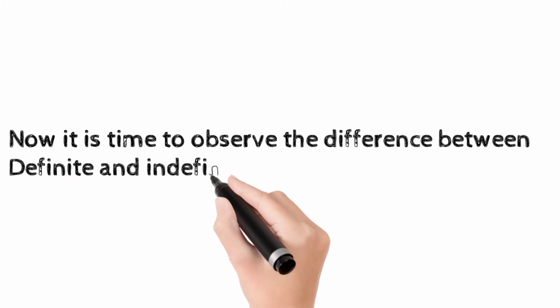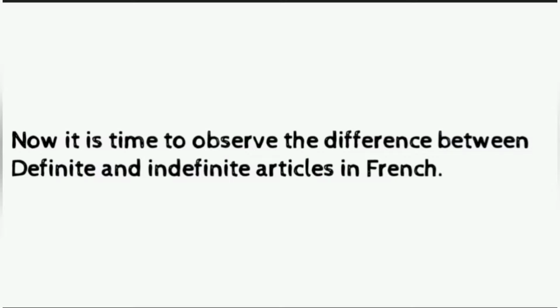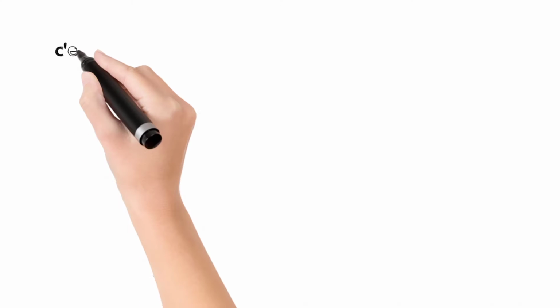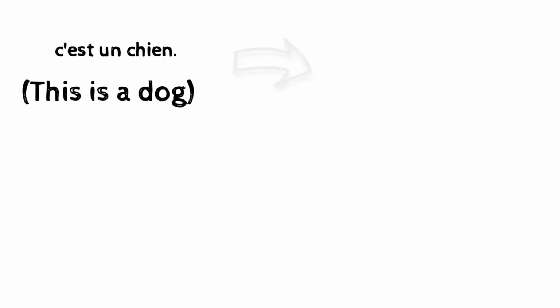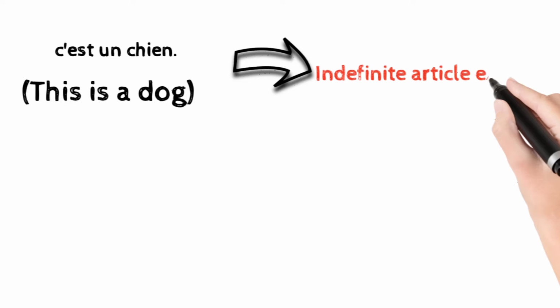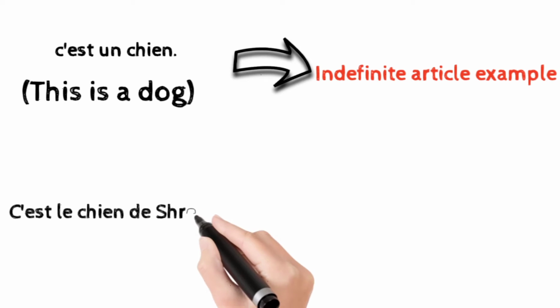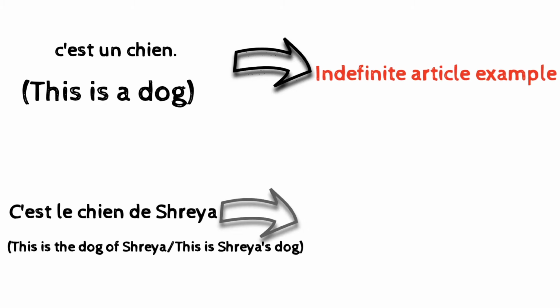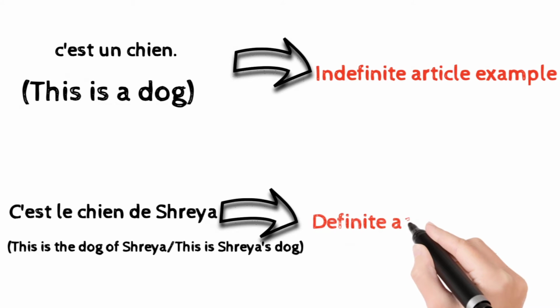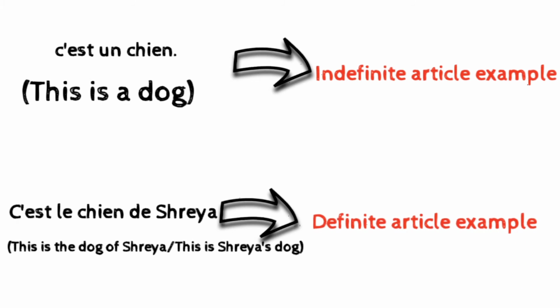Now it is time to observe the difference between definite and indefinite article in French. C'est un chien. This is a dog. This is an indefinite article example. C'est le chien de Shriya. This is the dog of Shriya, or this is Shriya's dog. This is definite article example.